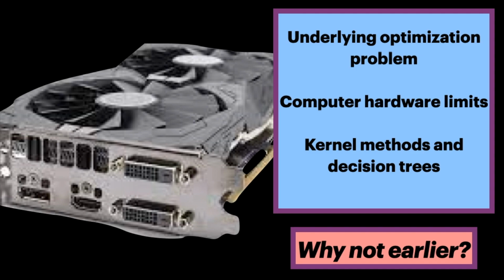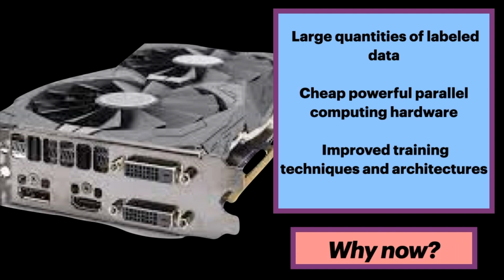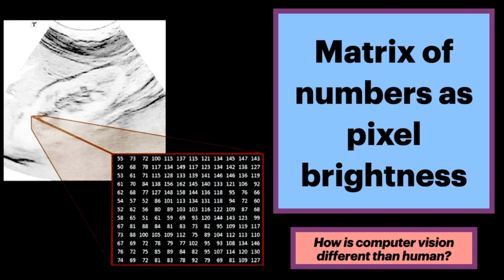Success in training deep multi-layered neural networks was limited in the past by the difficulty of the underlying optimization problem, as well as the limits of the computer hardware of that time. As a result, research was directed towards kernel methods, decision trees, and other techniques. Why is AI becoming popular now? Well, the availability of large quantities of labeled data, inexpensive and powerful parallel computing hardware, and improvements in training techniques and architecture all contribute.